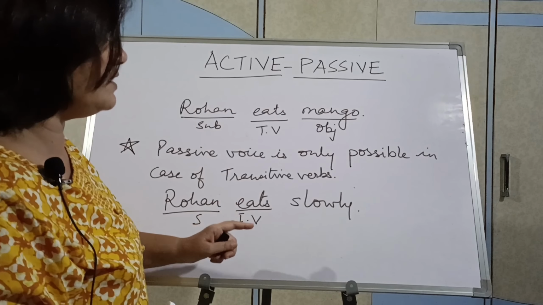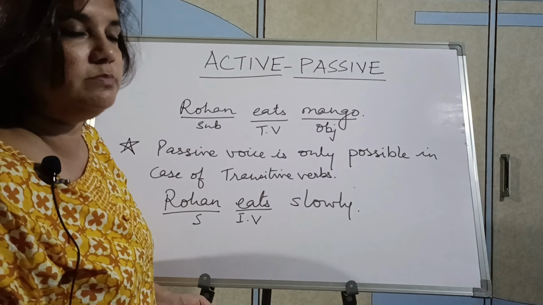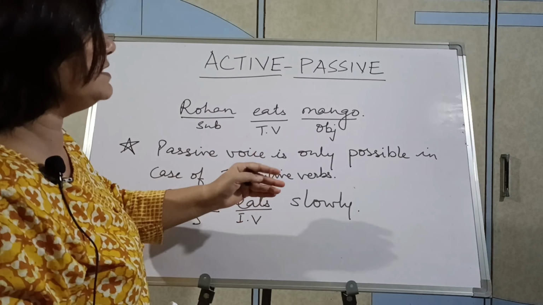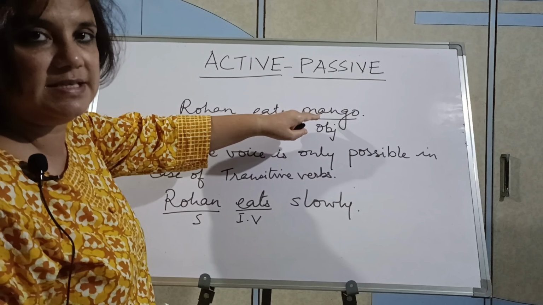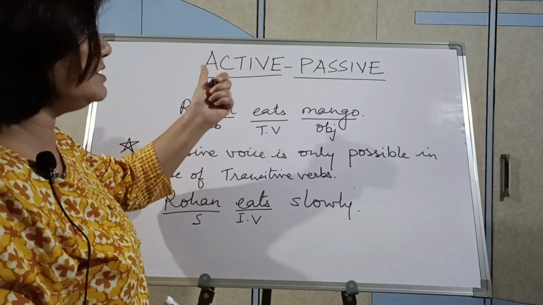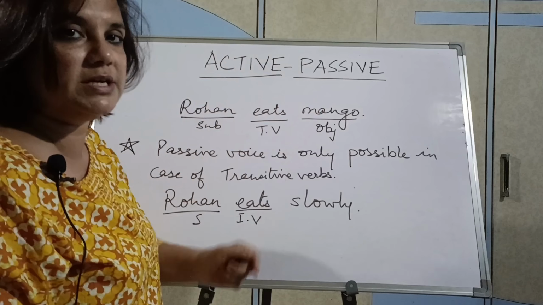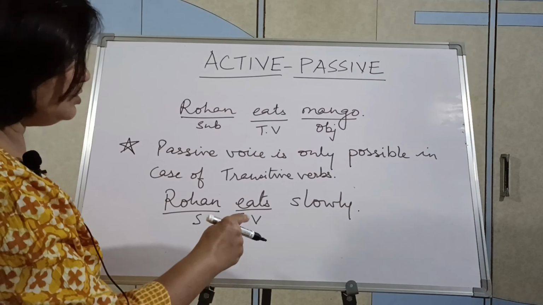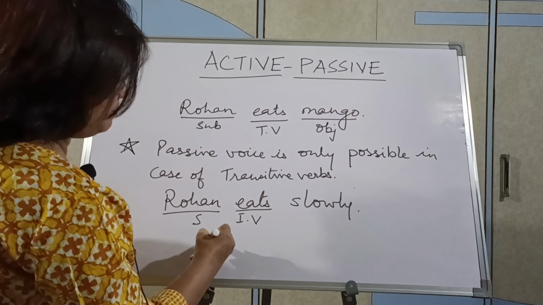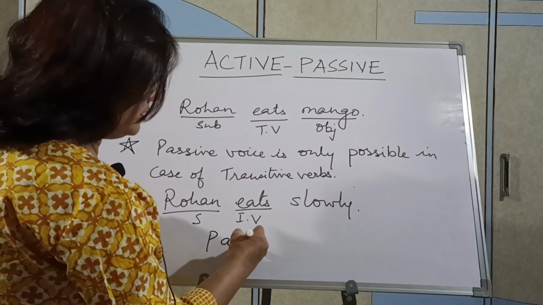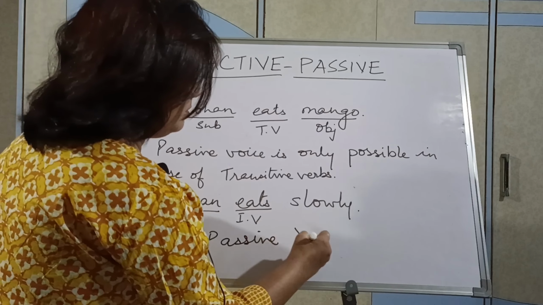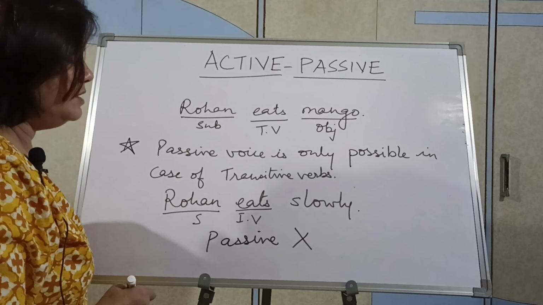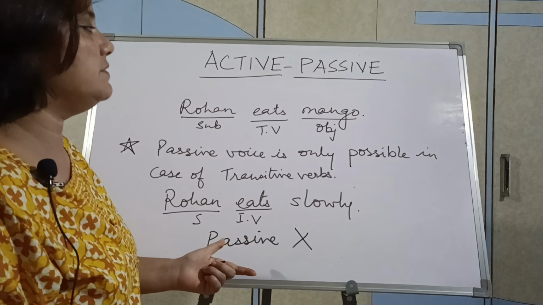So since it is an intransitive verb, passive is not possible, because to change into passive, an object is necessary. The object will become the subject and the subject will become the object when we change from active to passive. So you see here passive is not possible because the verb is an intransitive verb. This is rule number 1 for passive voice.